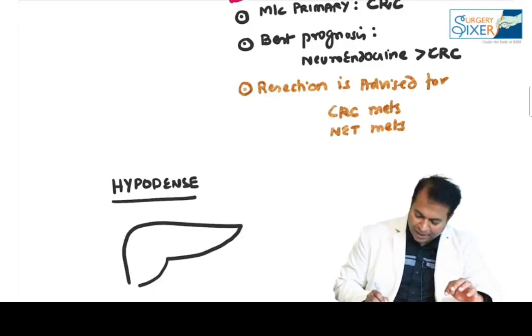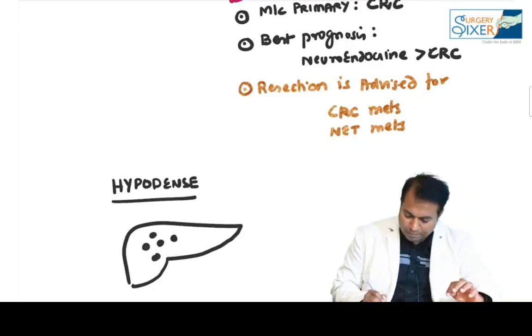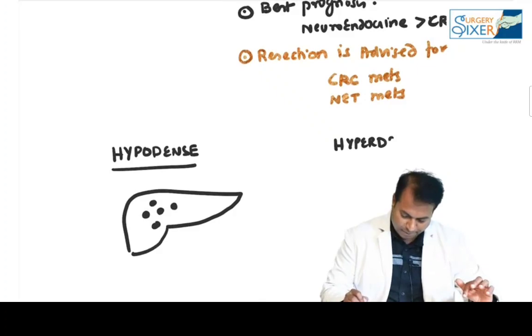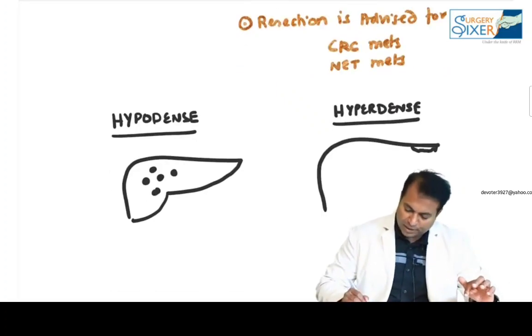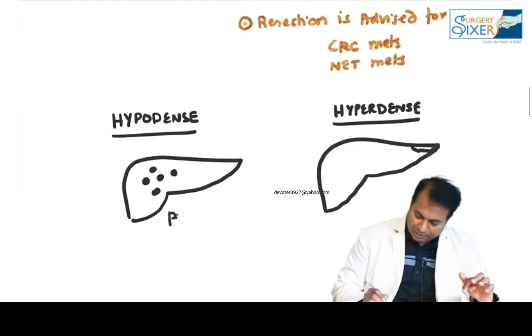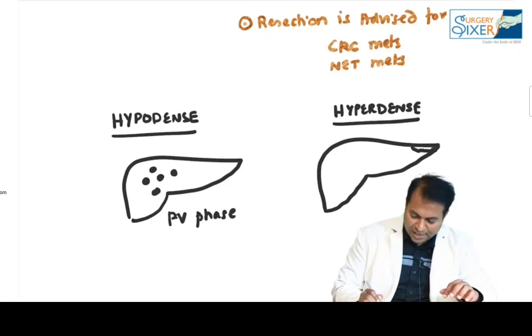Hypodense, the liver looks bright, and the mets are hypodense. Hypodense mets. Another mets is hyperdense mets. So the liver is looking black, or the liver is in a portal venous phase. In a portal venous phase, you see this. In portal venous phase, the liver is bright and the mets are black.